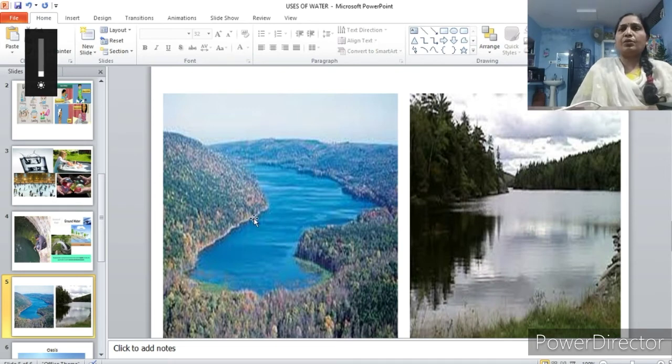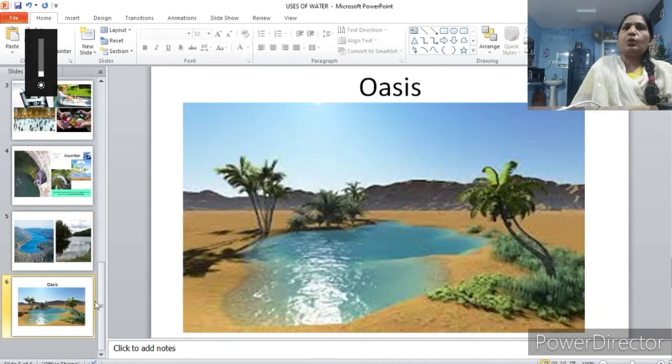So rivers are surface water sources, oceans are surface water sources, and lake. Lake is a small water body surrounded by four sides land. You learnt this in class 2nd. And river is surrounded by two sides land, and ocean and seas are surrounded by only one side land. So the lake and ponds are surrounded by four sides land. So these lakes, rivers, oceans, seas, all are known as surface water bodies.